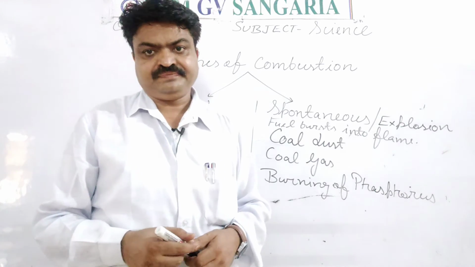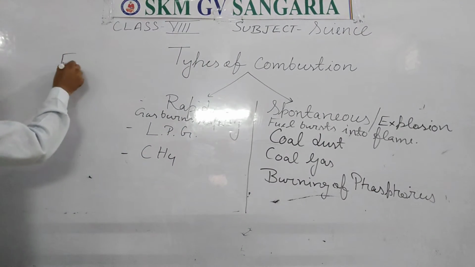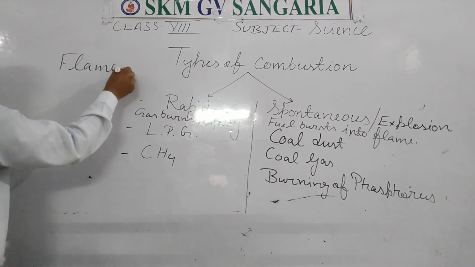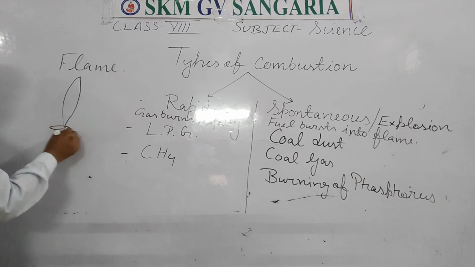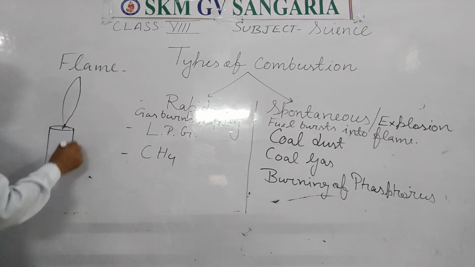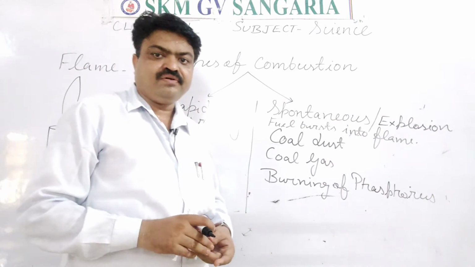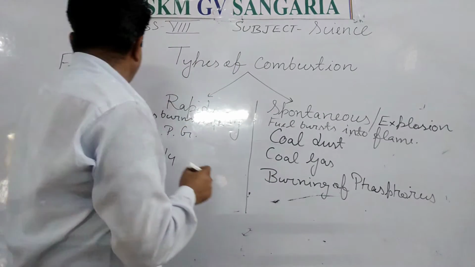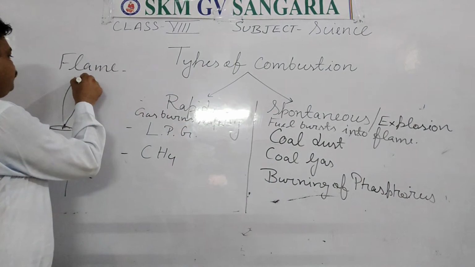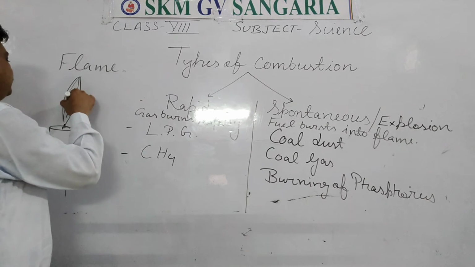It is flame. What is flame, student? Flame means the vaporized burning of a substance. Like this is a candle. When the candle starts burning, it is vaporized, and the vaporized burning of a substance is known as flame. So it is flame. It is the diagram of the flame. And the flame has 3 layers, student.